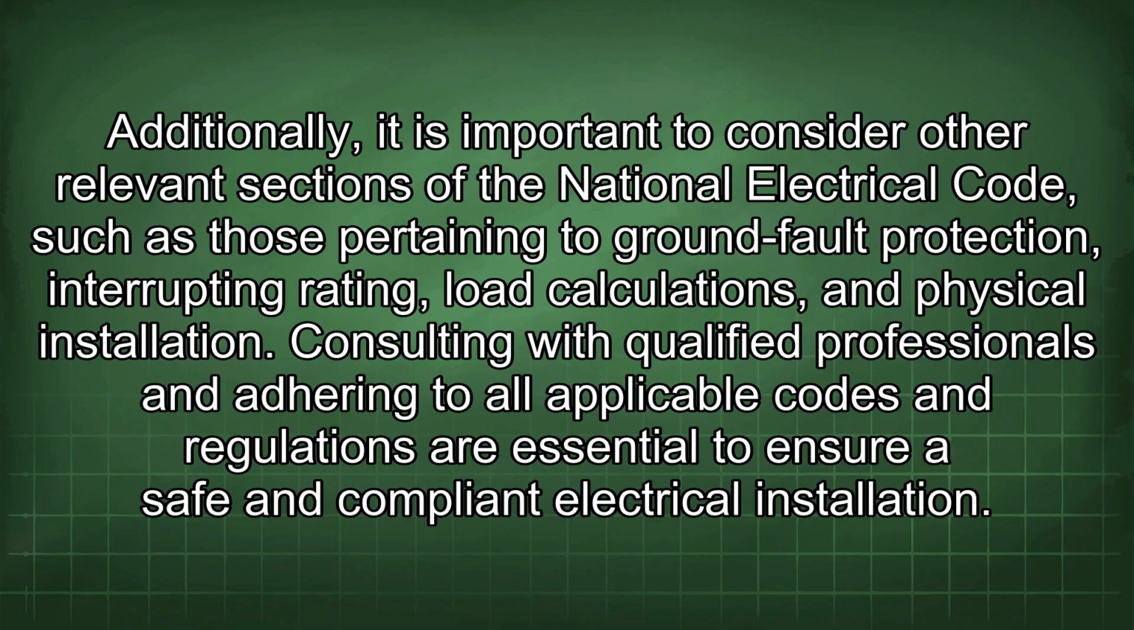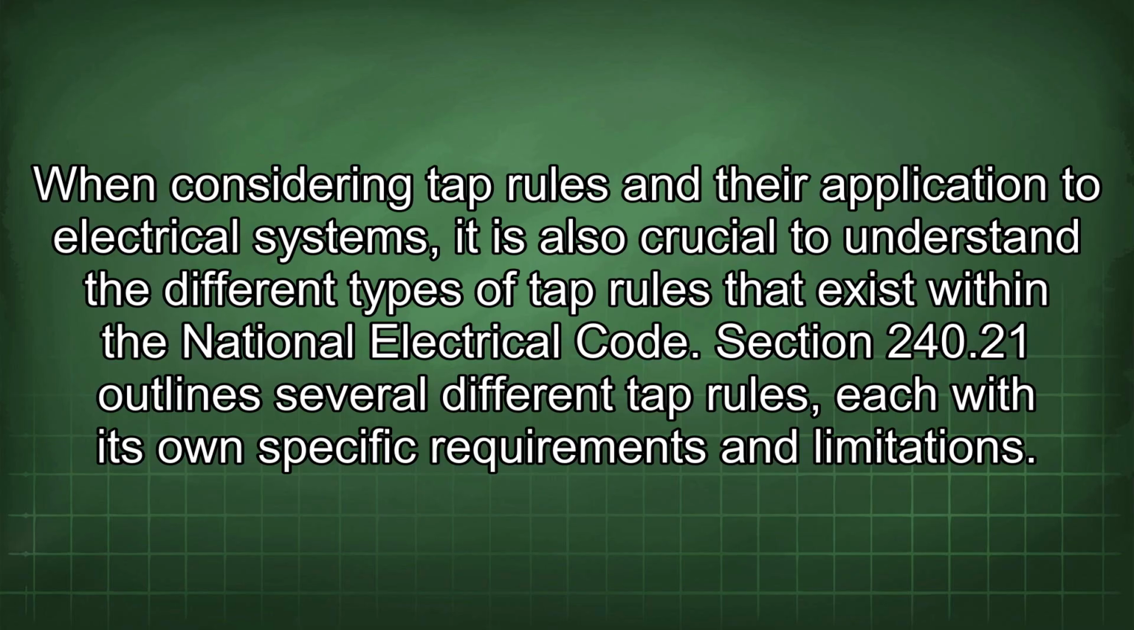Additionally, it is important to consider other relevant sections of the National Electrical Code, such as those pertaining to ground fault protection, interrupting rating, load calculations, and physical installation. Consulting with qualified professionals and adhering to all applicable codes and regulations are essential to ensure a safe and compliant electrical installation. When considering tap rules and their application to electrical systems, it is also crucial to understand the different types of tap rules that exist within the National Electrical Code. Section 240.21 outlines several different tap rules, each with its own specific requirements and limitations.